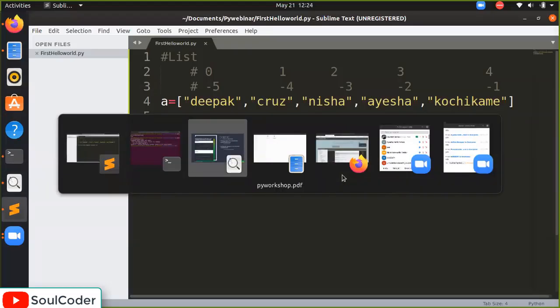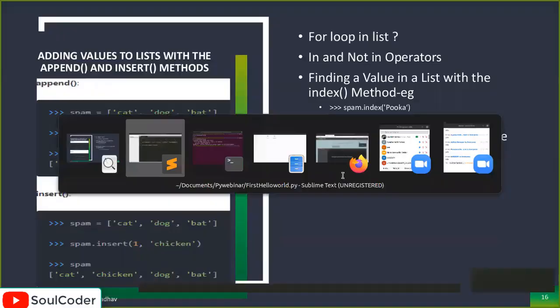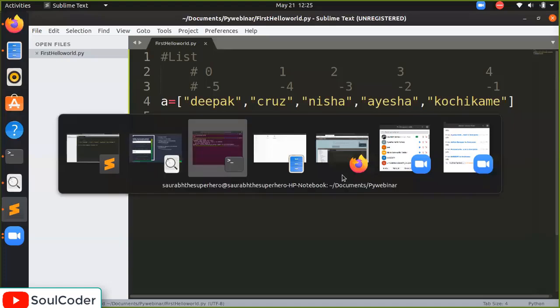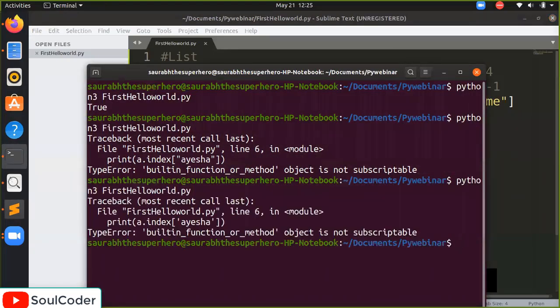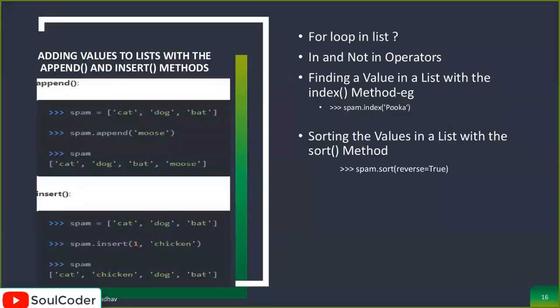The error says built-in function object is not scriptable, so it doesn't work like this here.